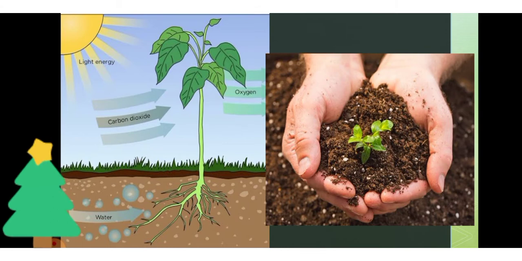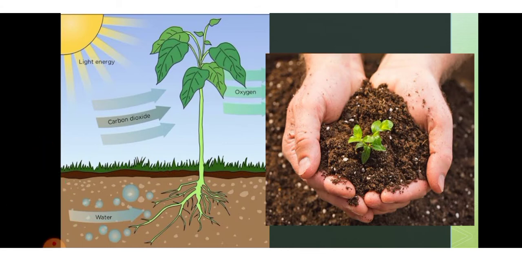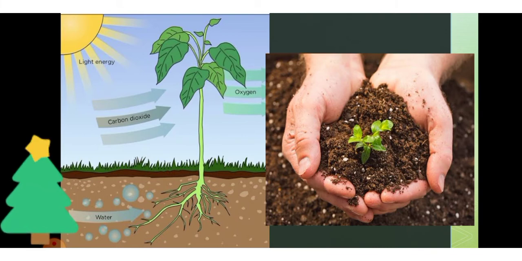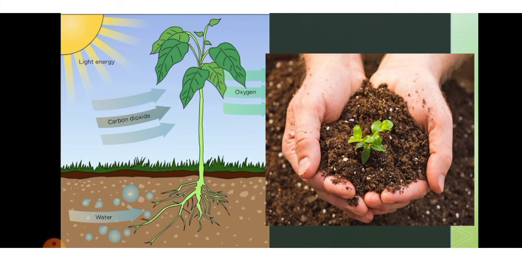With the help of the photosynthesis process, the plant prepares its own food in the presence of light energy. With the nutrients and water from the soil, the roots absorb everything and supply it throughout the plant, and with carbon dioxide gas, they prepare glucose and release oxygen gas. So this process is photosynthesis, where with the help of light energy the plant produces food and gives it to the whole living creation. So the plants are said to be the producers of the food.